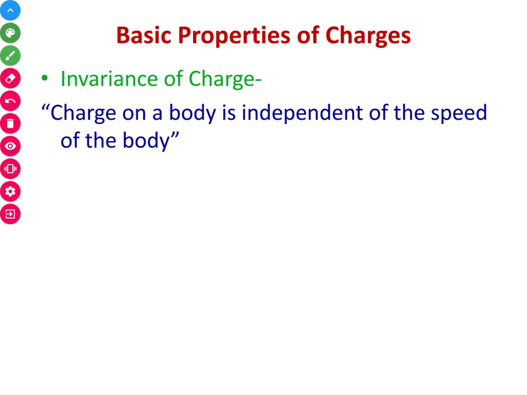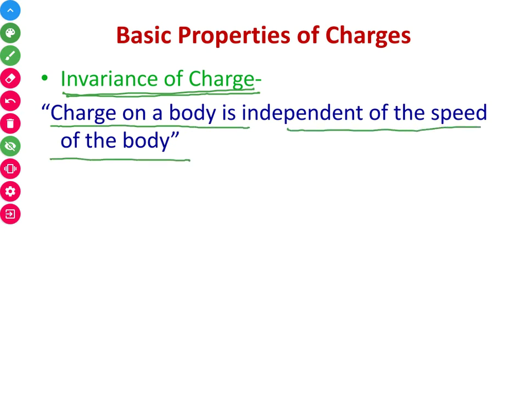Now the next is invariance. The invariance property of charge is a very important property. According to this property, charge on a body is independent of the speed of the body, unlike mass. Mass is also a characteristic of a body, but mass can be changed.